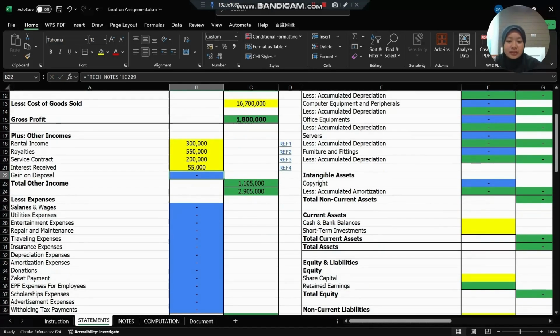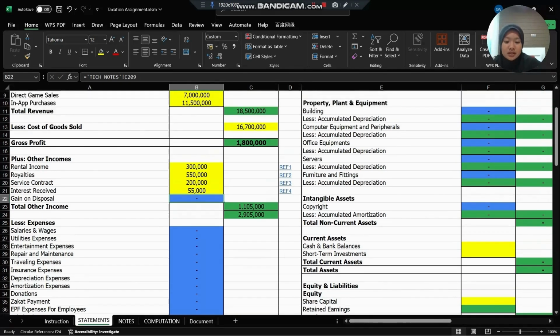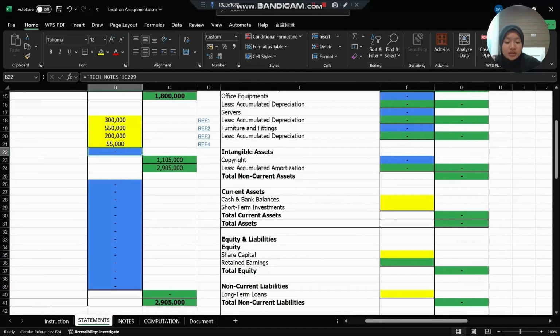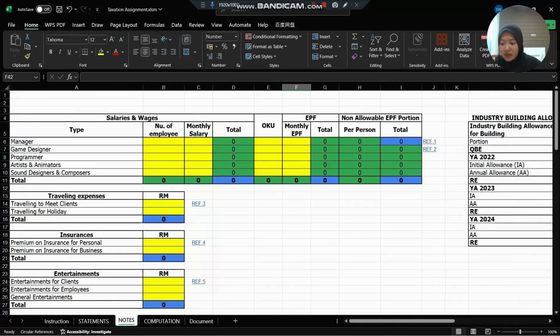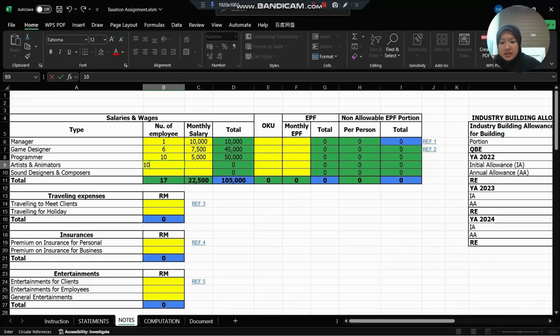Okay, the blue column is brought forward from the notes. Same goes for this. This one we don't need to key in because we don't use it for tax computation. Okay, next for salary, we have one manager. Monthly salary is 10,000. For game designers we have 6 employees. Game designer salary is 7,500, and for programmers we have 10. Salary 5,000 monthly. Artists and animators also 10. Salary 3,000, and sound designers and composers we have 8. For monthly salary we have 2,500.